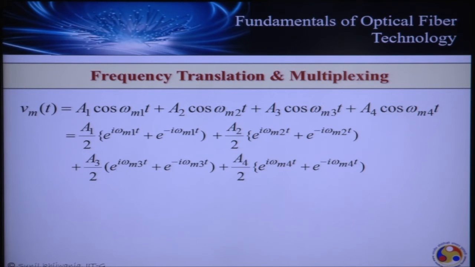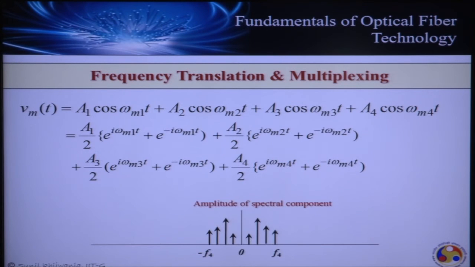So if we plot this signal in the spectral domain, what shall we have? We shall have 8 spectral lines of the amplitude defined here, a1 by 2, a2 by 2, a3 by 2, a4 by 2, all symmetric about frequency 0, occupying a range from minus f4 to plus f4. So this is the spectral content of the baseband signal which has to be transported.